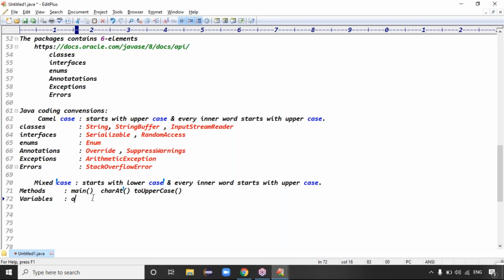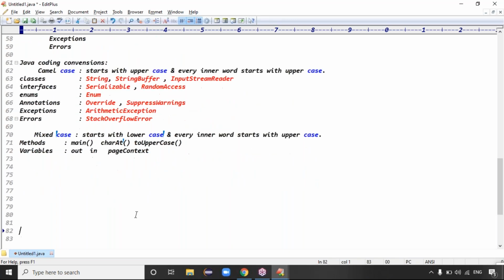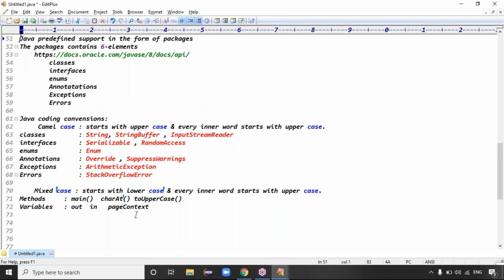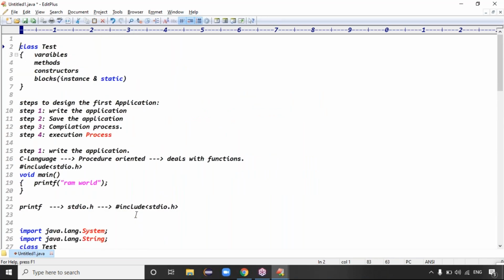Next one is the variables, guys. out is a variable, in is a variable. If you take pageContext, it is a variable. In pageContext, p small and C capital, right? Exactly. So methods and variables follow the same convention, guys, which is the mixed case convention, right? Yeah. Guys, are you clear?